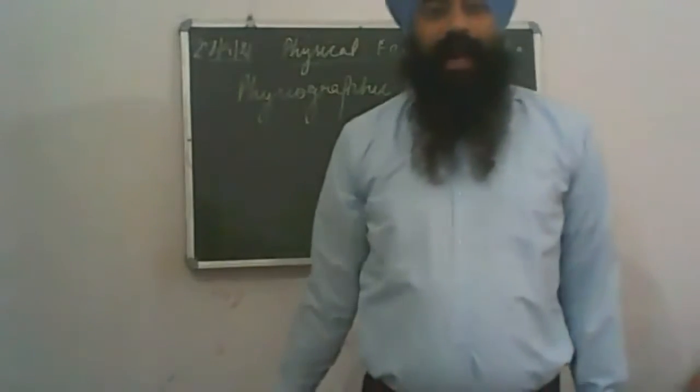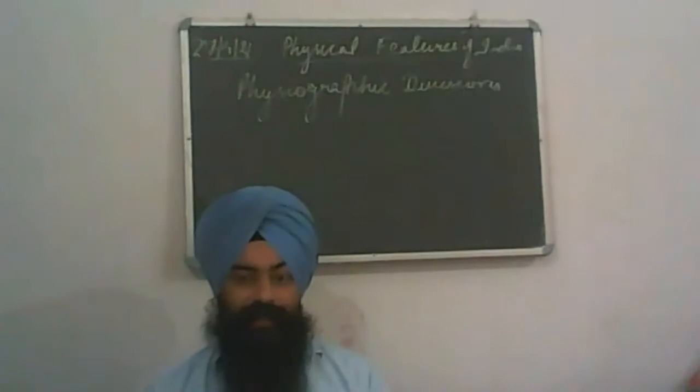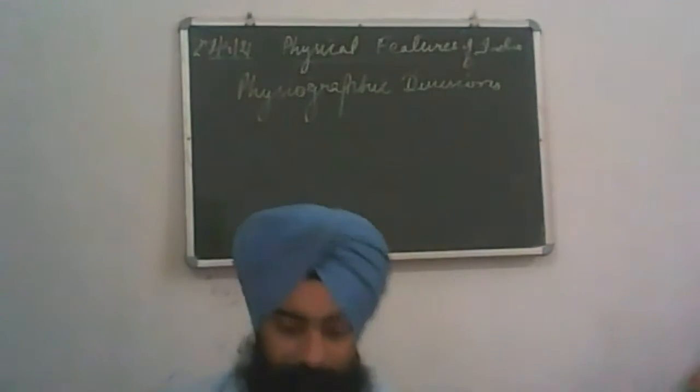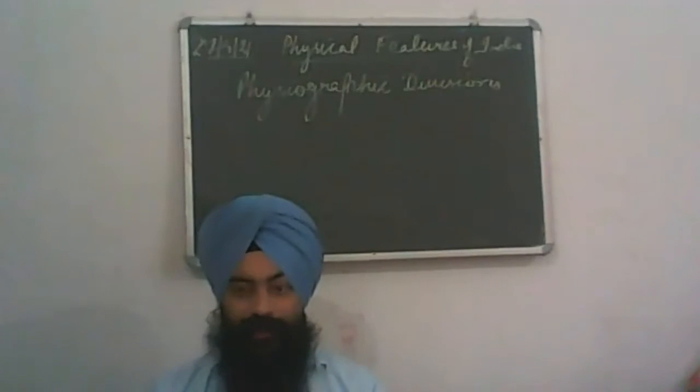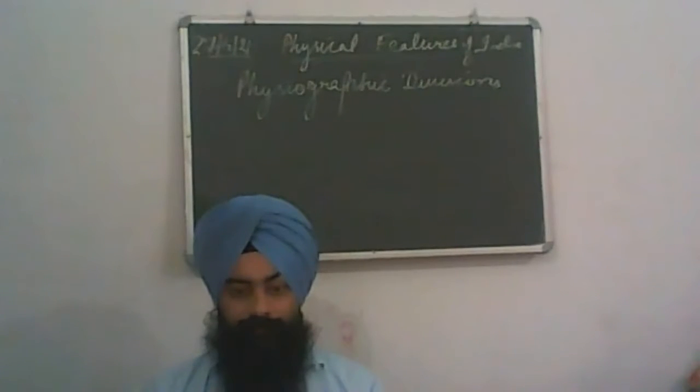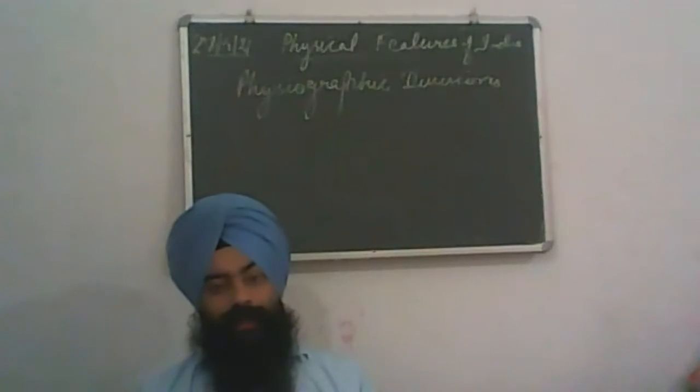Such divisions are known as the physical divisions, physiographic divisions, or the physical features of the Earth.